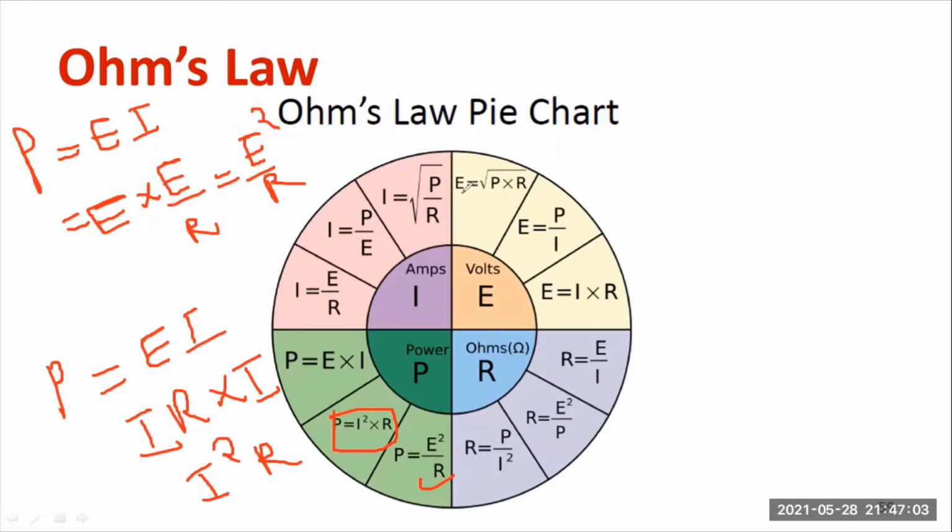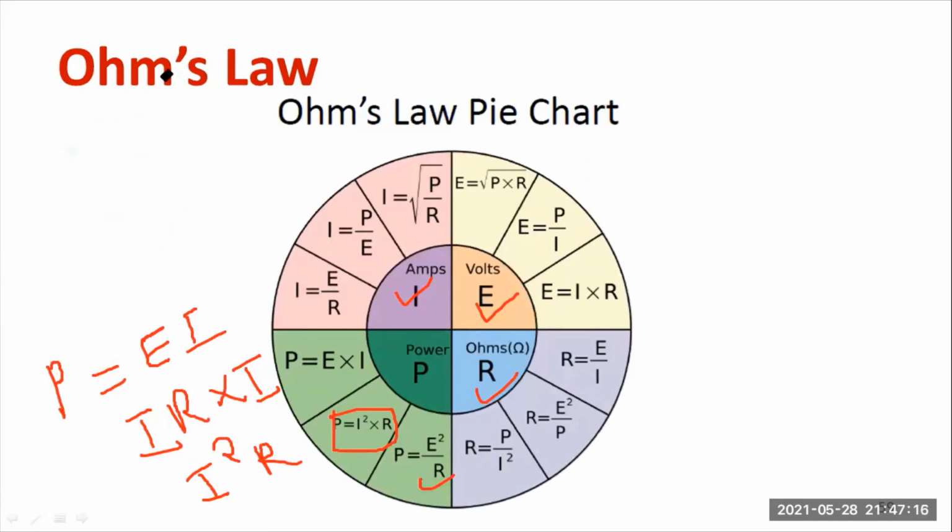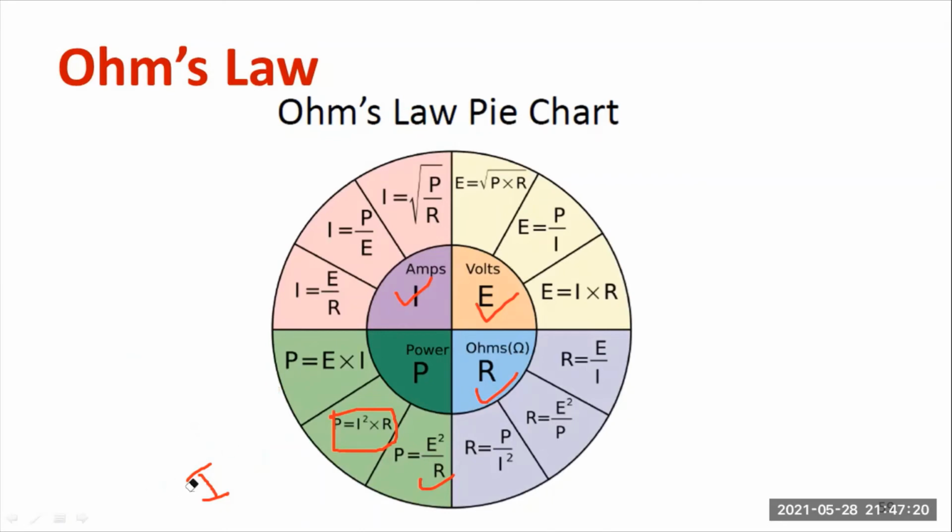Likewise, you can compute different expressions for current, voltage, resistance. You can see different expressions. So this pie chart can be remembered. This will help you out in solving different numerical examples. Anyway, in the next session, we are going to work out some numerical examples. Remember this particular point. This is also known as Ohm's pie chart.